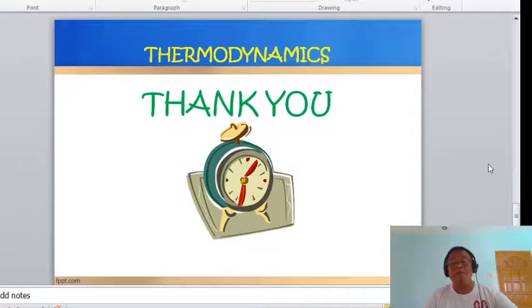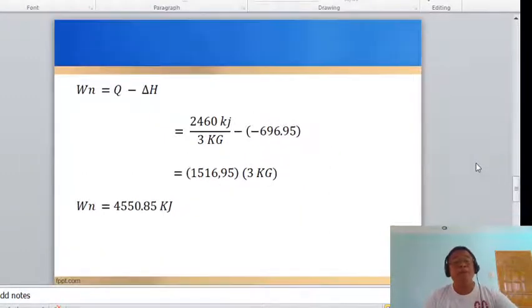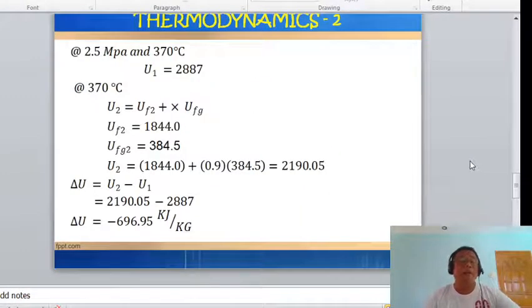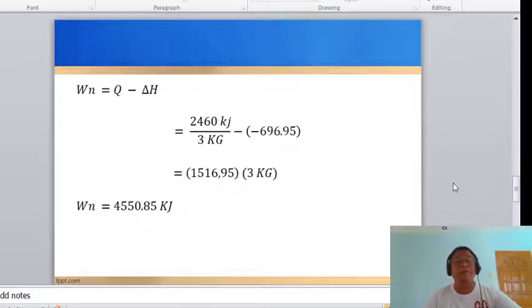So all you have to do is to follow, of course. Just look at the given and then trace this given in the steam table. For example, this 2.5 and 370 is situated in table 3. Okay? And then look for the values of u sub f, u sub fg, and so on and so forth.